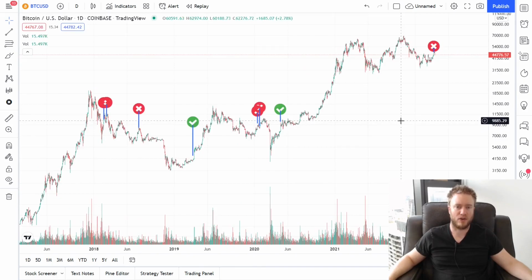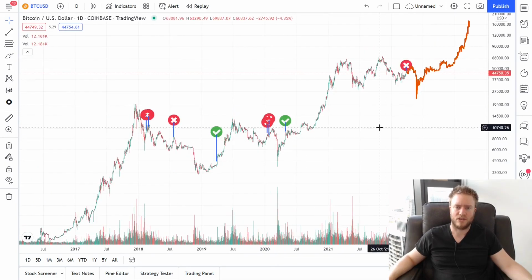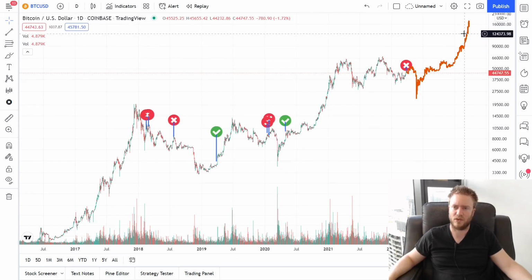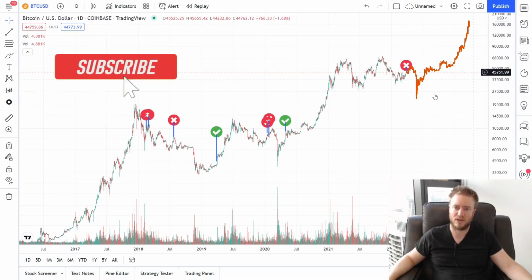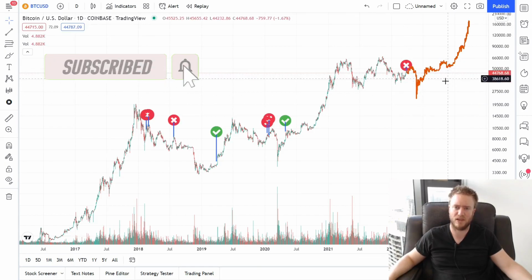Now I'll just take another overlay of price from this failed launch signal and we'll see what that looks like mapped onto the current price action. So you can see if we map this price action onto the current failed launch signal, then it would look something like this. This one actually looks a bit more believable than the previous one, but I think this high would be a bit too high. Maybe somewhere just over 100,000 would be more believable for me. But this sort of price action is more believable over the next 1 year.